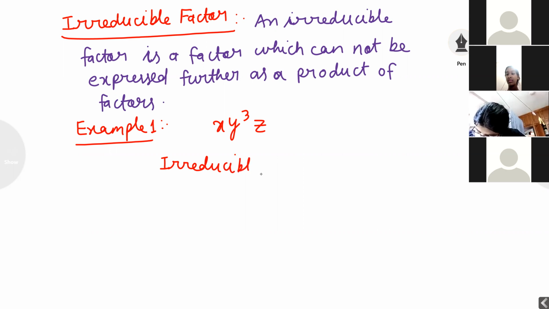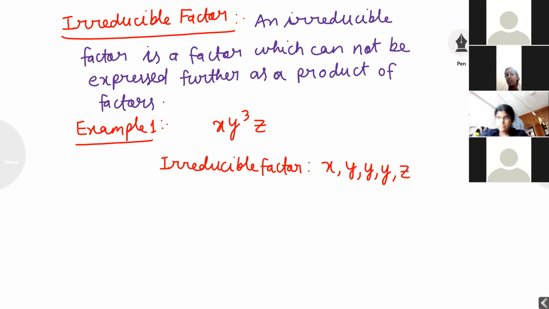Irreducible factor is equal to: first x is 1, very good. Y is 3, which means y I can write separately as y, y, y, z. This is called the irreducible factor. Now this product we can't further divide.